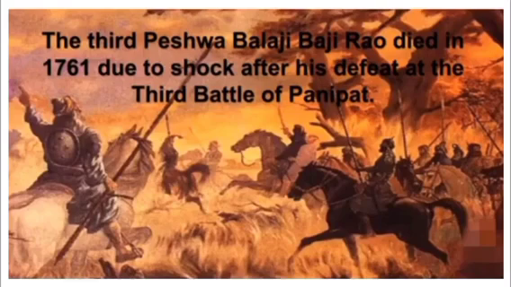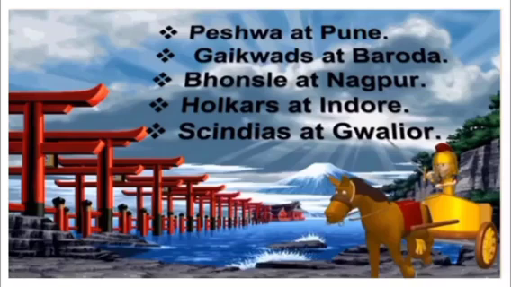So, first, the third Peshwa, Balaji Baji Rao, died in 1761 due to shock after his defeat at the Third Battle of Panipat. The Marathas were defeated in the Third Battle of Panipat, and on hearing that news, the third Peshwa of the Marathas, Balaji Baji Rao, died in the year 1761. After that, the Maratha empire was divided into 5 independent kingdoms.